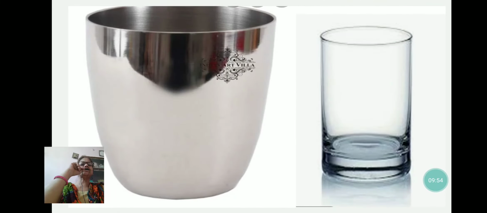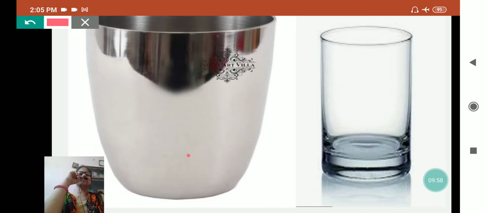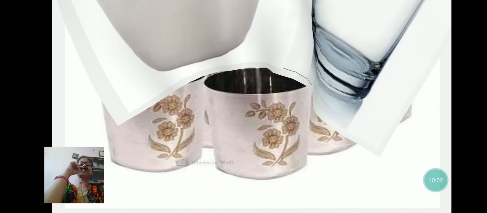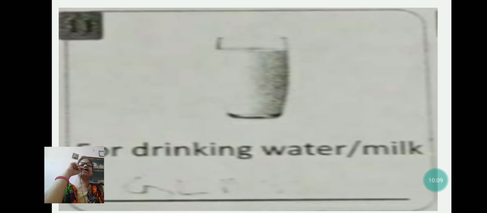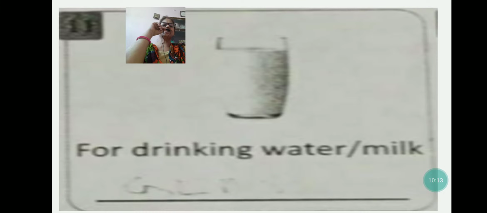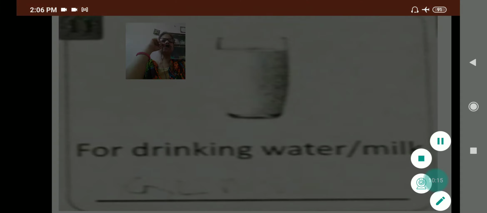Now next picture I am showing you, and this is the picture of glass. This is metal glass and this is glass, isn't it? Now there are different sets of glasses. And why do we use these glasses? To drink water, milk, or any type of drinks also. So for drinking water or milk, what do we use? Glass.